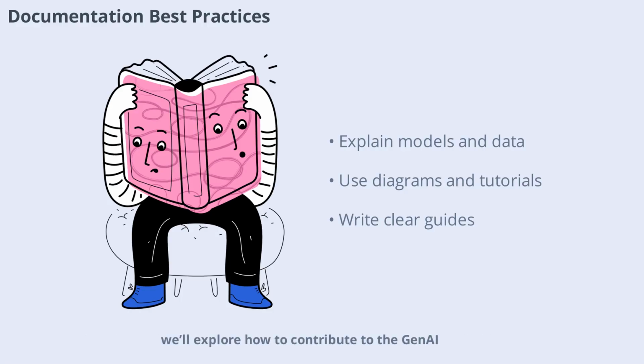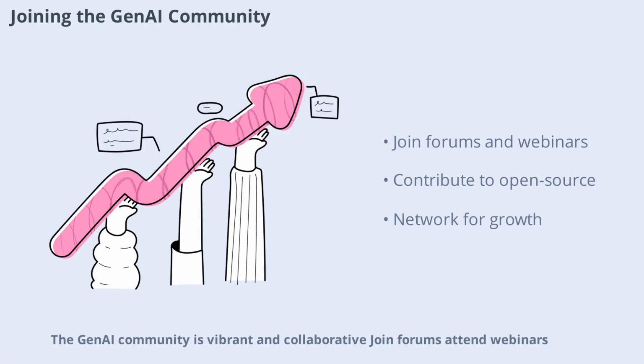Next, we'll explore how to contribute to the GenAI community and stay updated with the latest trends. The GenAI community is vibrant and collaborative. Join forums, attend webinars, and participate in open-source projects to learn from others and share your insights. Networking with peers accelerates your growth and exposes you to new ideas. Stay active on platforms like GitHub, Stack Overflow, and AI conferences. Community involvement keeps you motivated and informed.